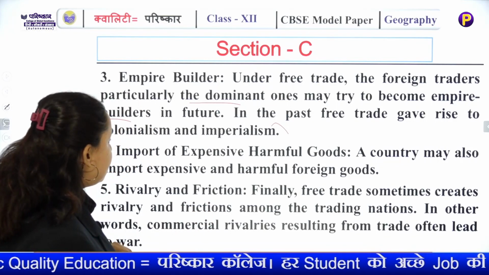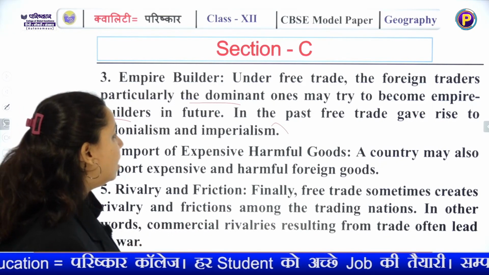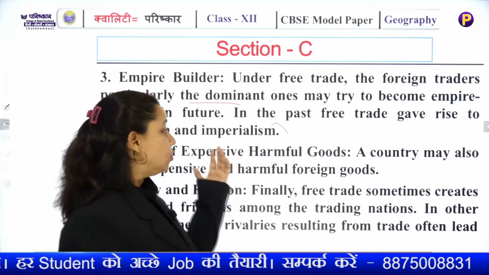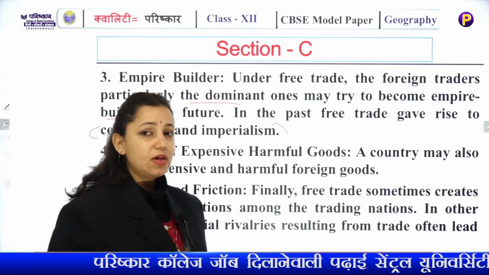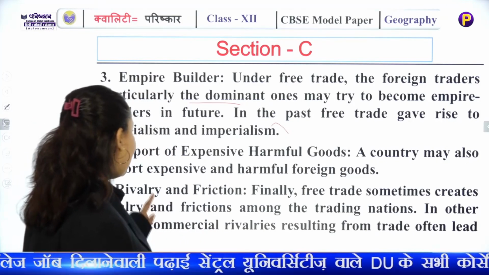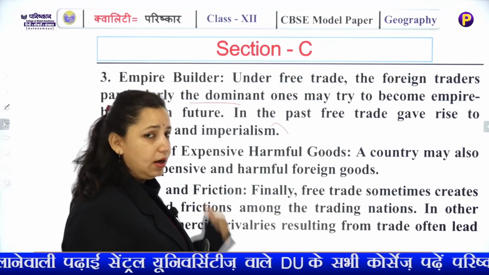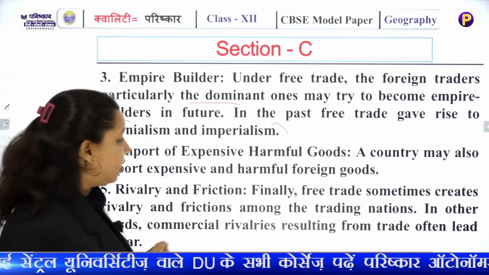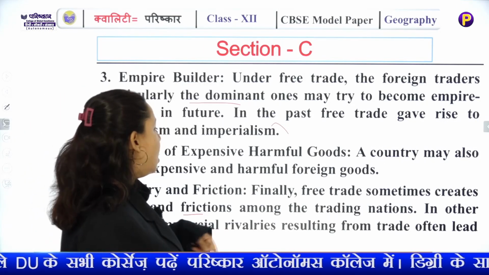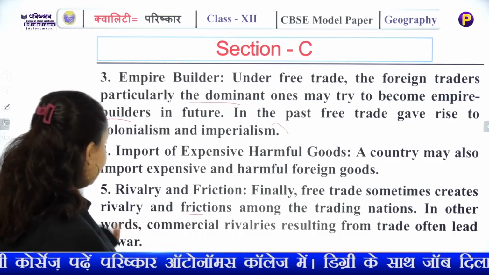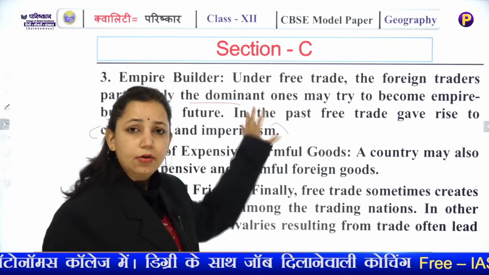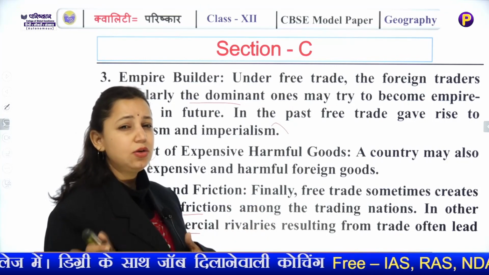Import of expensive harmful goods, the goods that are harmful, that are banned in the international market, through this medium the countries are able to sell these dangerous goods to another country. Rivalry and friction, of course competition does create rivalry and friction. Free trade sometimes creates rivalry and friction among the trading nations. In other words, commercial rivalry often results through free trade and it leads to war.